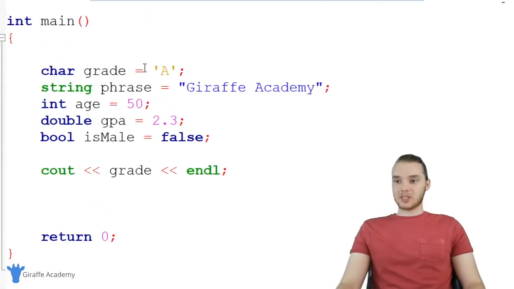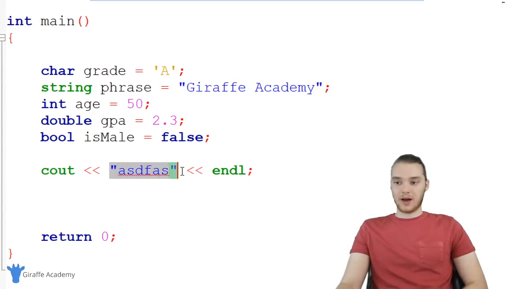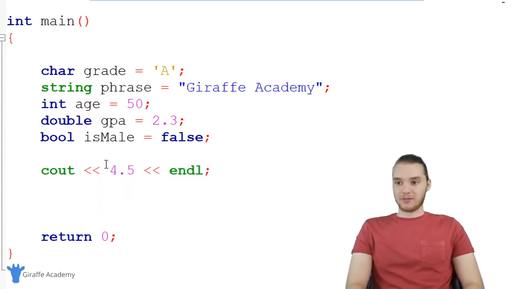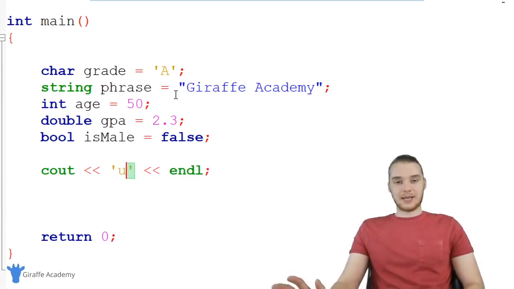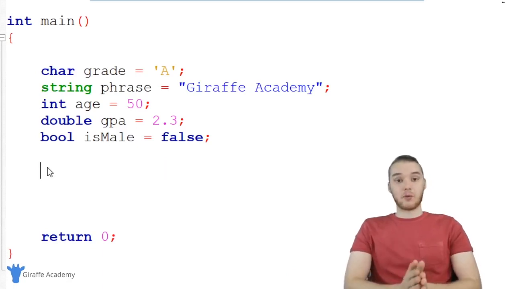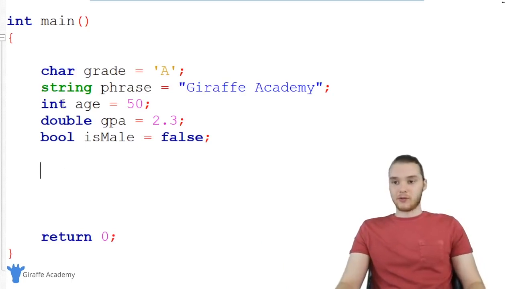But we don't have to store this information inside of variables. So if I wanted, I could just type in a string down here, right? I don't have to store it in a variable, and this is what we would call a constant. I could also type out false, or I could type out a number like 4.5, or I could type out an integer, or I could type out a character. You don't have to put these things inside of variables. A lot of times you can just use them straight up like that. But a lot of times you're going to want to store information in variables because it's really useful. And obviously when you do that, you have to declare the data type, and you have to tell C++ what type of data you want to work with.